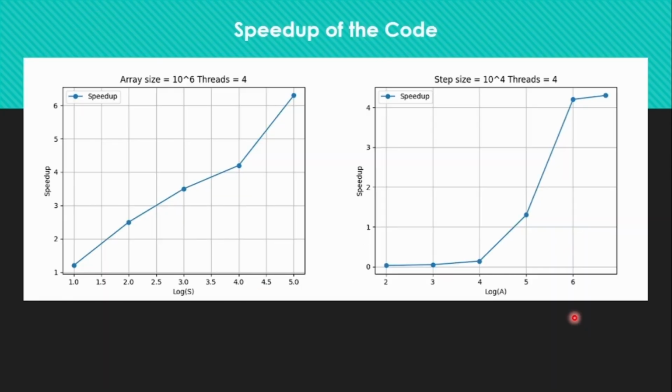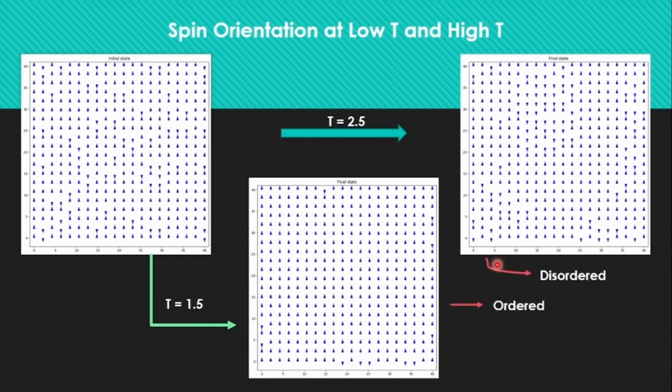From the speed up graph we can see that for the step size it is around 6.3 when the steps is 10 to the power 5, and in case of array size it is 4.3 and so on. That depends on the array size and also the number of steps, that means iterations. From the multi-threading code we are getting these results.